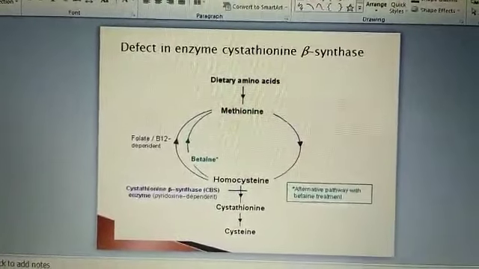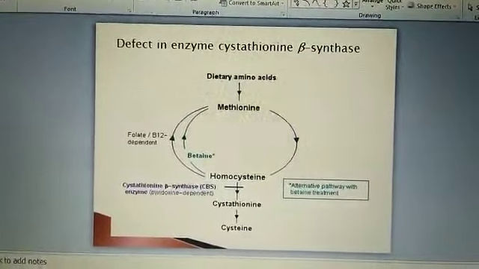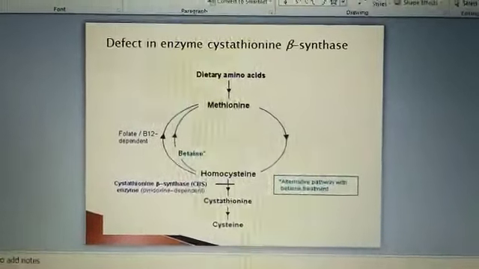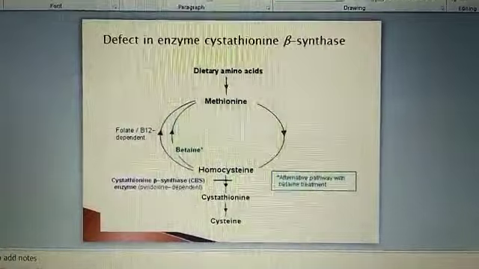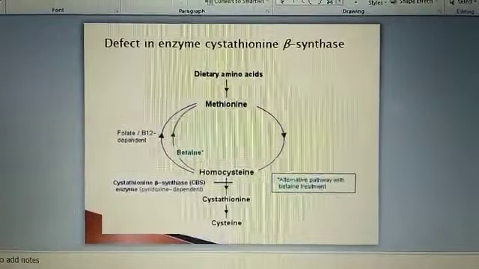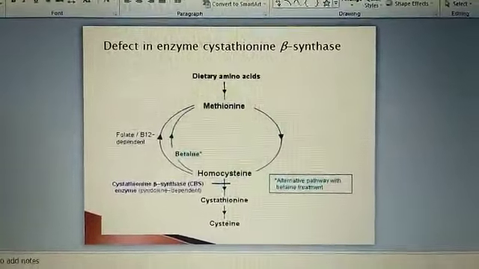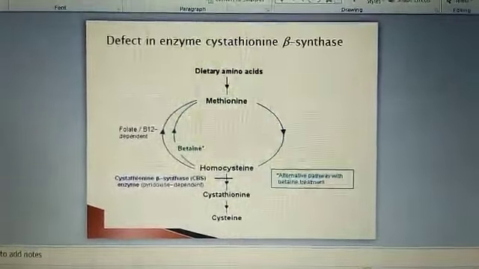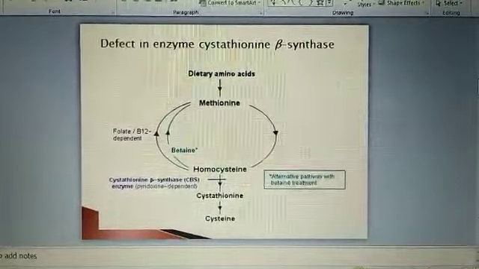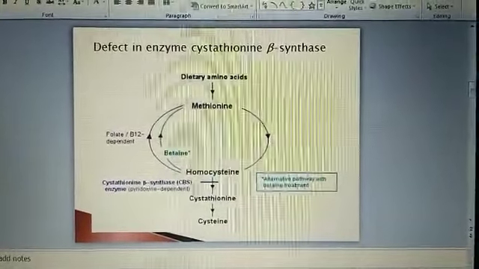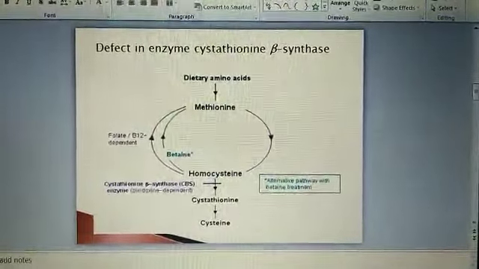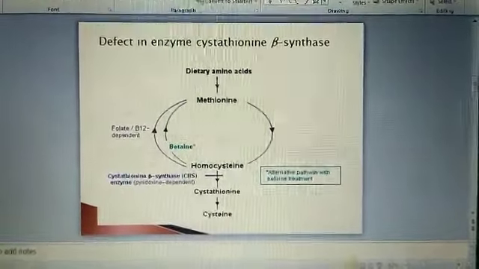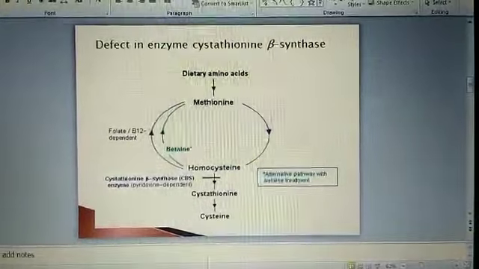This gene is responsible for producing an enzyme called cystathionine beta synthase enzyme. This enzyme converts homocysteine to cystathionine. Mutation in the CBS gene causes non-function of the CBS enzyme. As a result, homocysteine starts accumulating in excess in blood and the excess is excreted in urine.